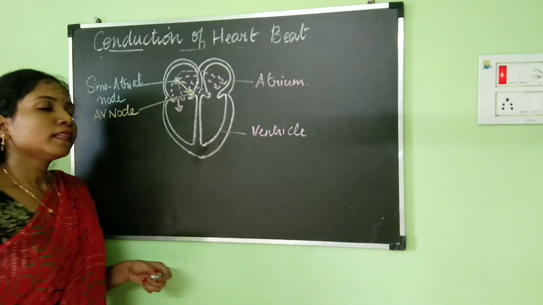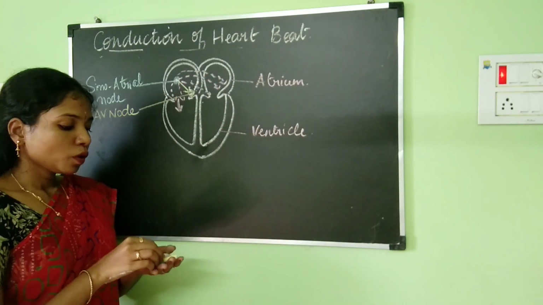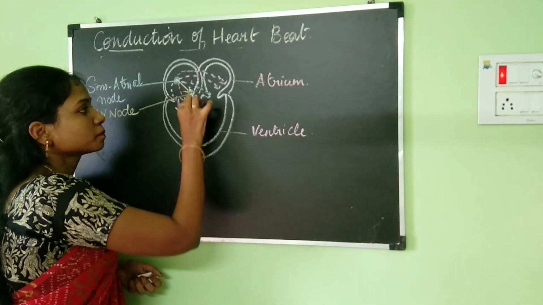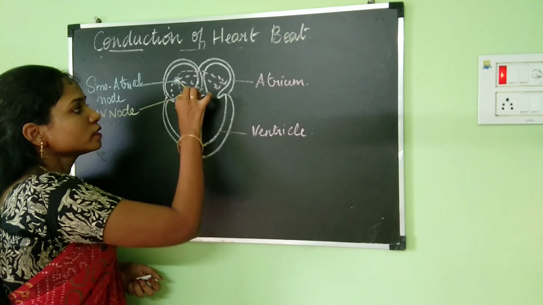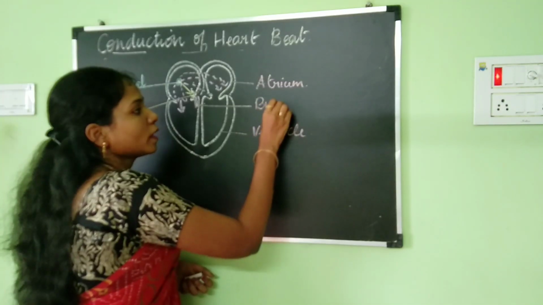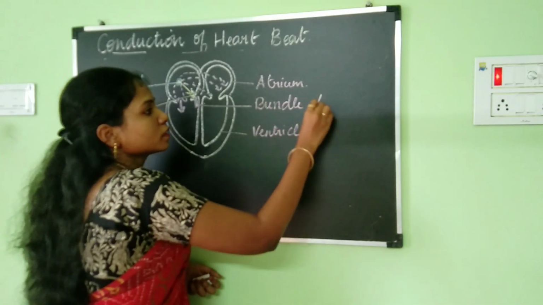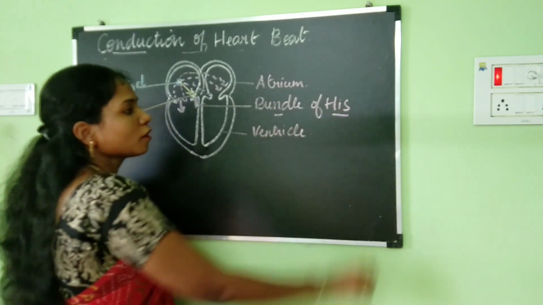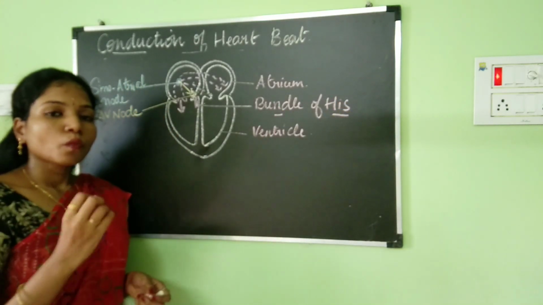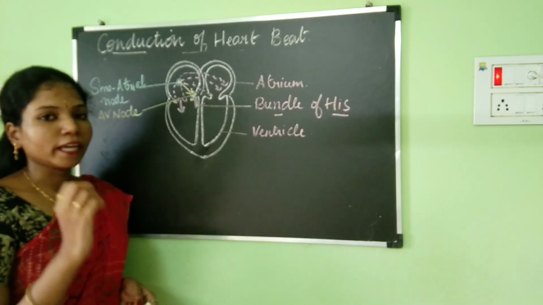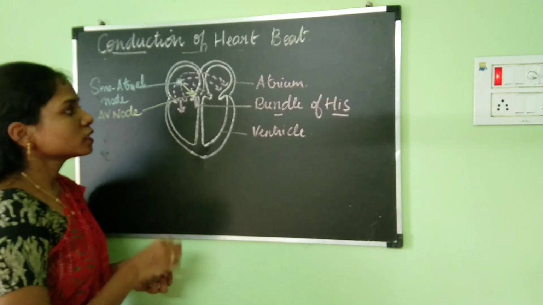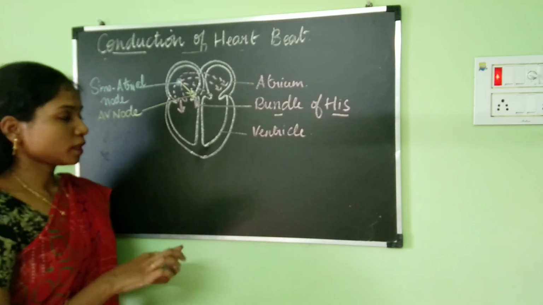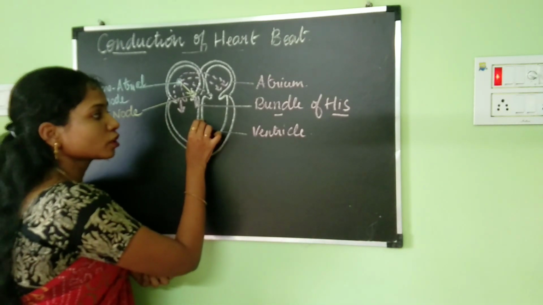the message from the AV node will go to the bundle of His. So what is this bundle of His? The bundle of His is a large fiber which arises from the AV node. This bundle of His will enter into the interventricular septum. This is the interventricular septum.